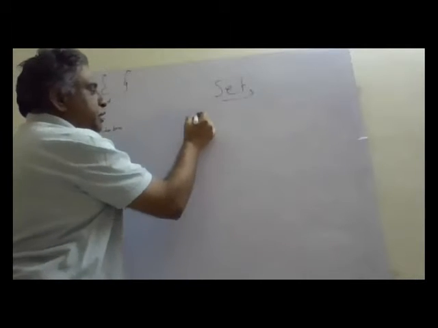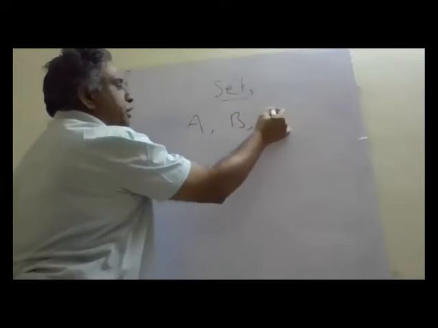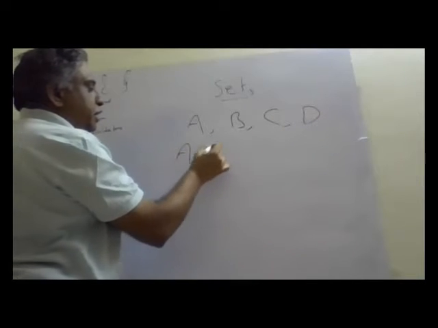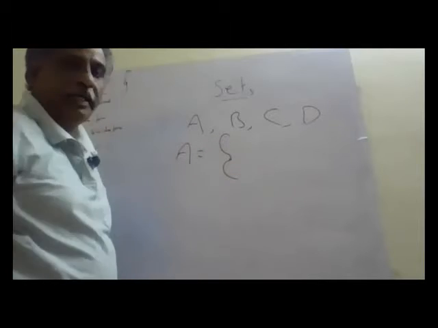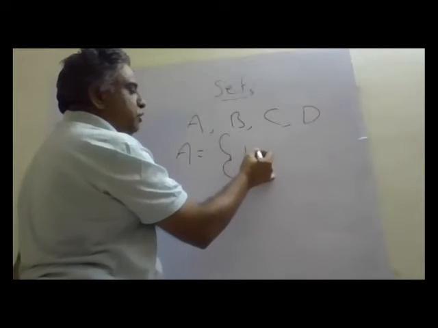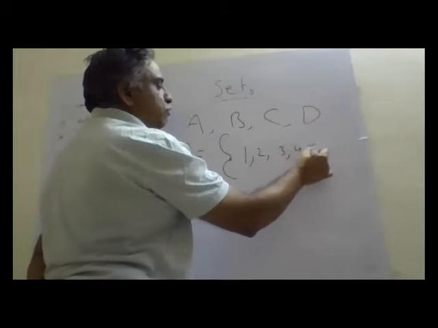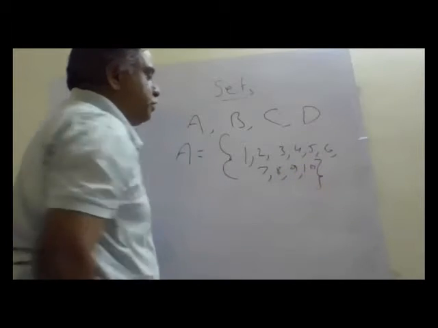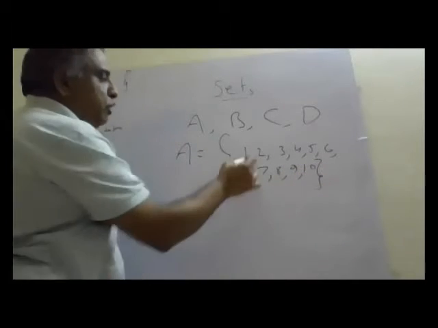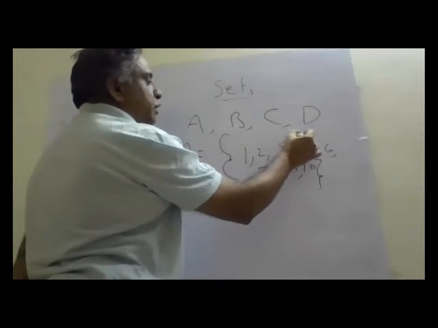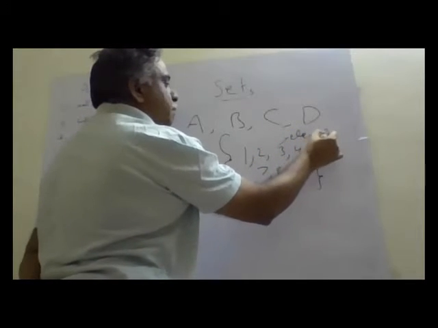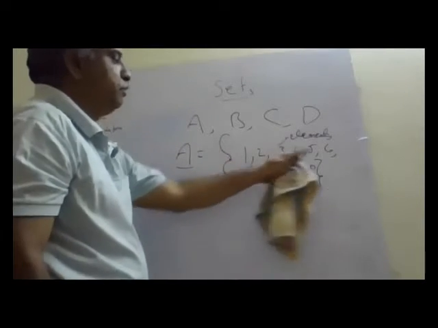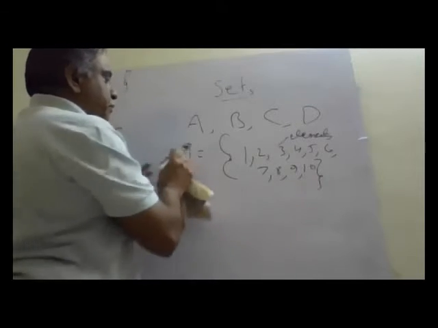Always a set is represented by capital letters A, B, C. This is a set. A set contains elements. Let us say set A contains natural numbers up to 10. What are natural numbers? They start from 1, 2, 3, 4, 5, 6, 7, 8, 9, 10. These are called elements. This is set A, which consists of natural numbers up to 10.